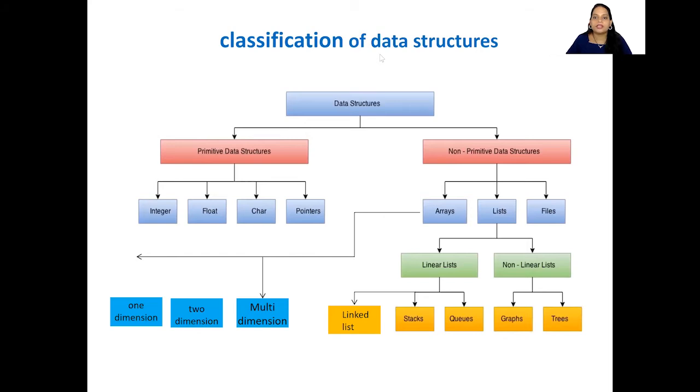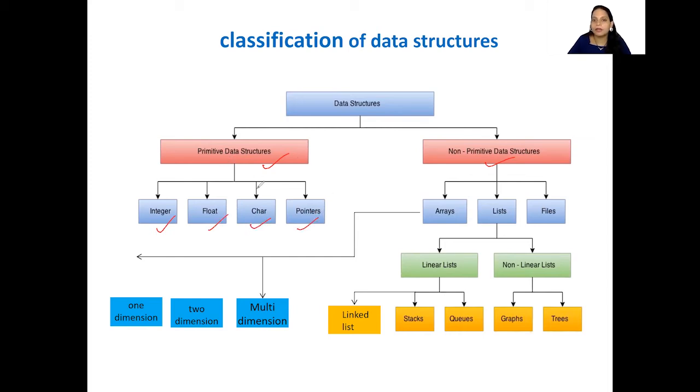Classification of data structure. So we know about data structure now. So what are we going to learn? Now let us see how our data structures are classified. Mainly the data structures are divided into primitive data structures and non-primitive data structures. Now these primitive data structures are nothing but the basic type of data structure, or something on which the machine level language directly operates. By machine level language, I mean our programs, okay? Now we know that integer, float, character, pointers, etc.